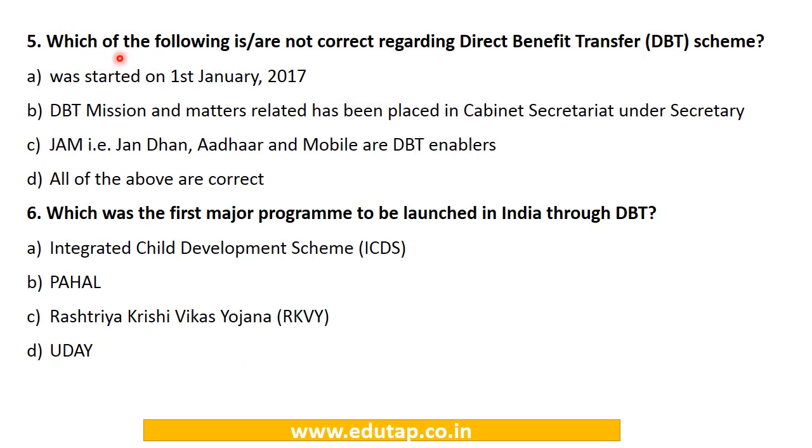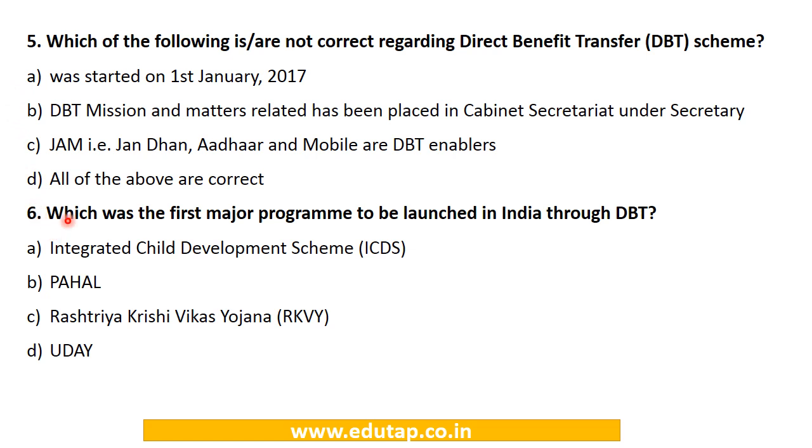Next question. Which of the following is not correct regarding direct benefit transfer? It was started on 1st January 2017. DBT Mission and matters have been placed in the Cabinet Secretariat. JAM, that is Jan Dhan, Aadhaar and Mobile, are enablers. All of the above are correct. So we have to find the incorrect statement. The incorrect statement is option number A. That is, the scheme was started on 1st January 2017. So the answer is option number A.